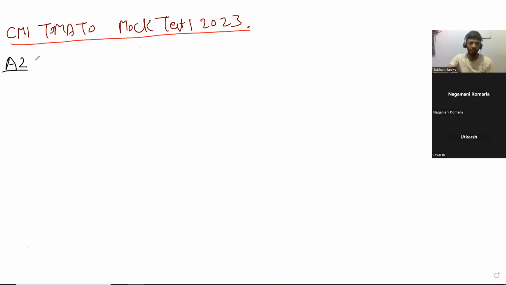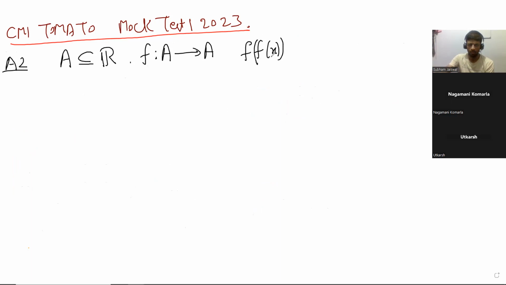So question 2: let A be a non-empty subset of the real numbers and f be a function from A to A such that f of x is equal to the identity for all x in A. So then the options are: f of x is a bijection, one-one but not onto, onto but not one-one, and neither.